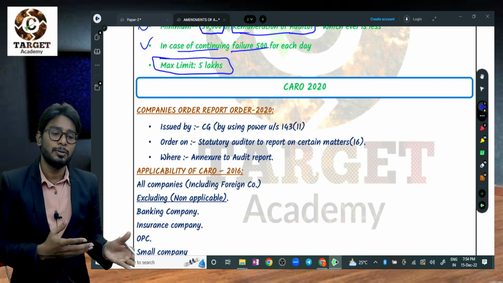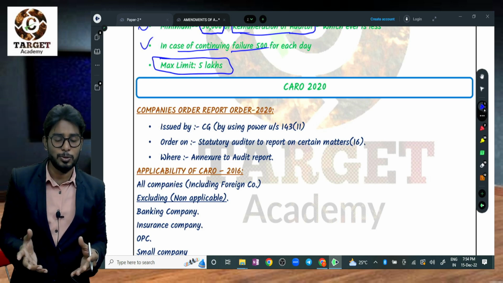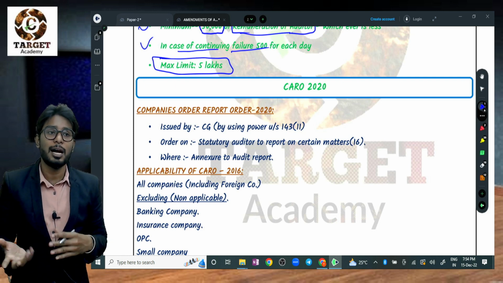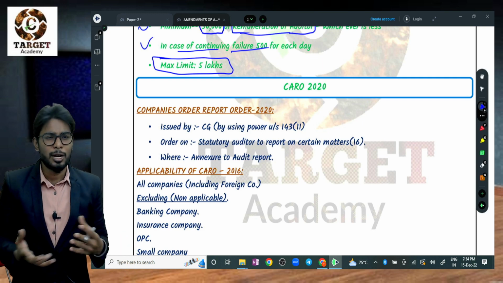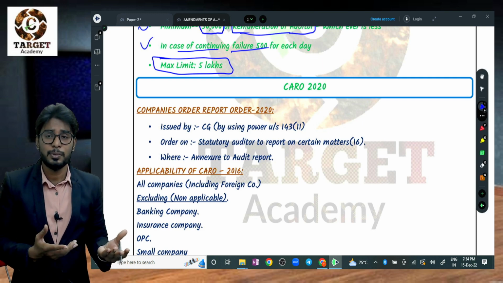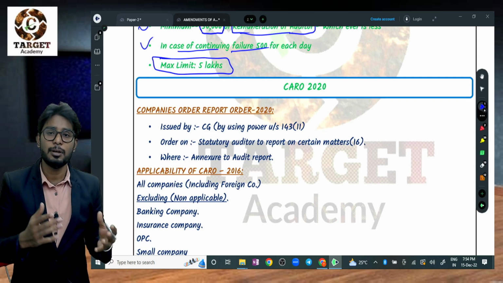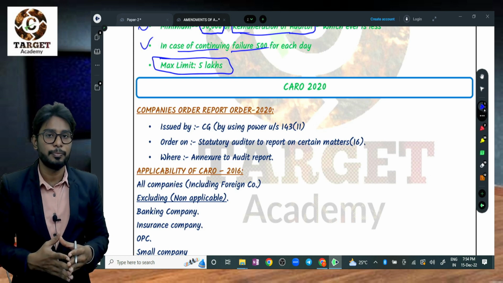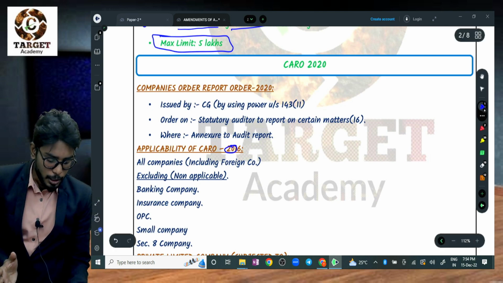As per the Companies Act 2013, at first they released CARO 2015. Thereafter, CARO 2016 was not up to the mark, and immediately after the year they amended the CARO. They made a CARO 2016. Even though CARO 2016 was not up to the mark, there was criticism, so they framed one perfect CARO, which is CARO 2020. CARO 2020 is very similar to CARO 2016.